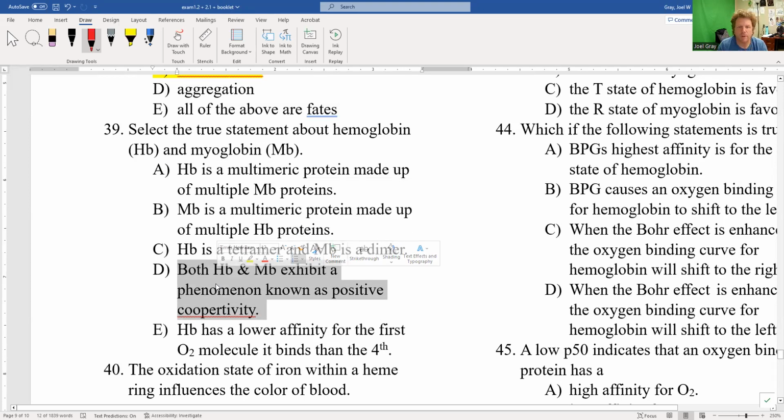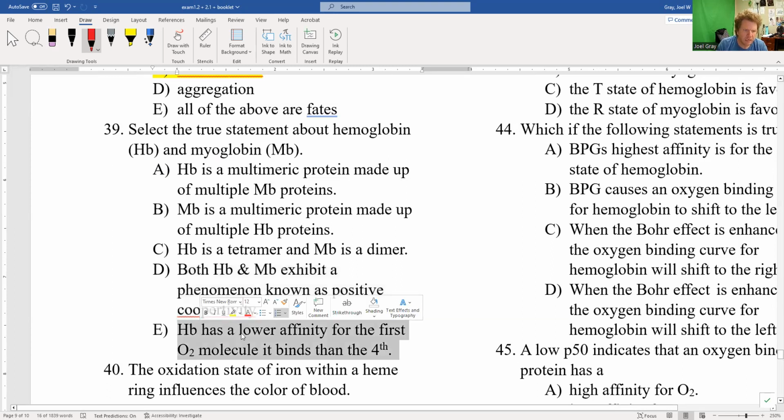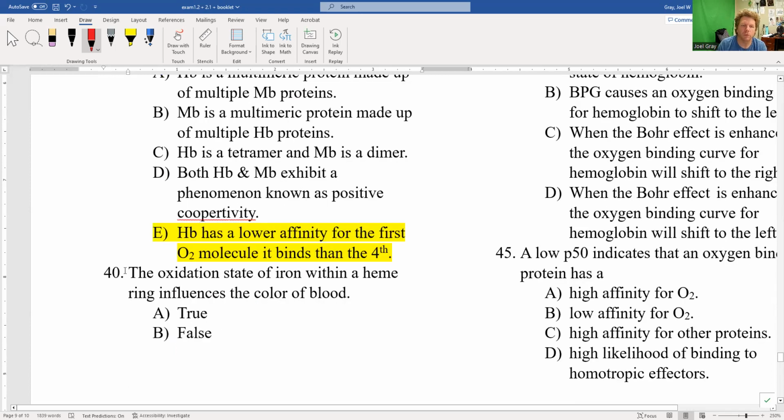D, hemoglobin and myoglobin exhibit a phenomenon known as positive cooperativity. Positive cooperativity is where one ligand binds, and then the protein has a greater affinity for binding those other ligands. Well, myoglobin as a monomeric protein cannot exhibit positive cooperativity. E, hemoglobin has a lower affinity for the first O2 molecule it binds than the fourth. Aha, there we go. There is our correct answer for number 39, E. Its highest affinity is for that fourth O2 molecule.